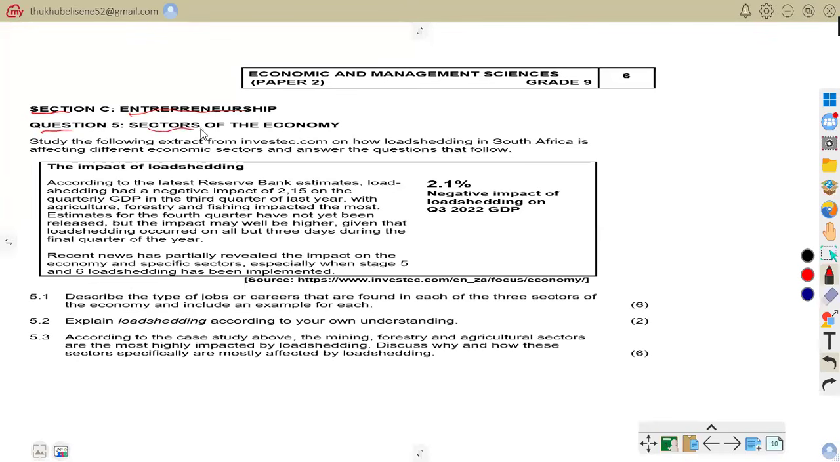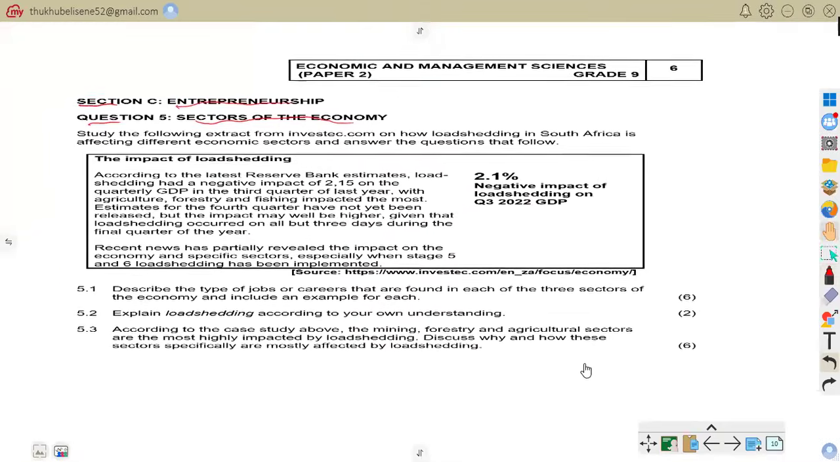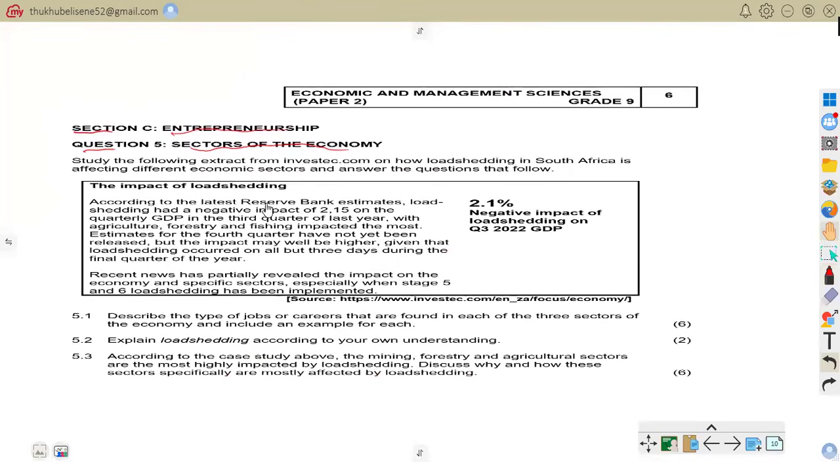That is sectors of the economy. So let us be together to do these sectors of the economy. As it says, study the following extract from investec.com on how load shedding in South Africa is affecting different economic sectors and answer the questions that follow. This is what you're going to read. This is our extract, which talks about the impact of load shedding.